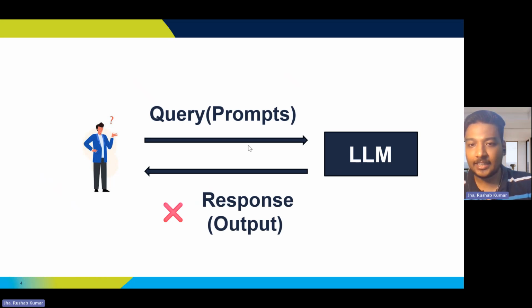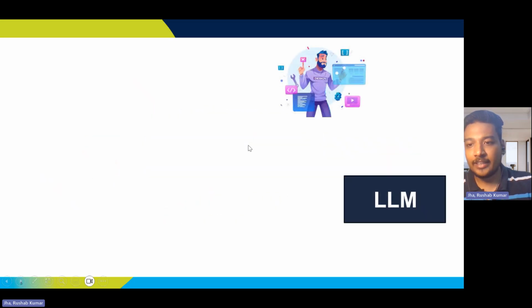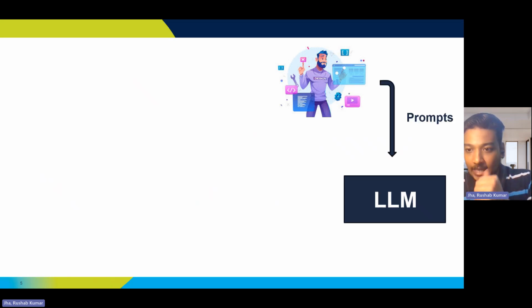So let's understand how RAG helps us. In this case, the information or request can be asked by a user just like me. It can be a bot, or it can be any sort of application as well. So let's say I ask a query in terms of prompts to the LLM model.